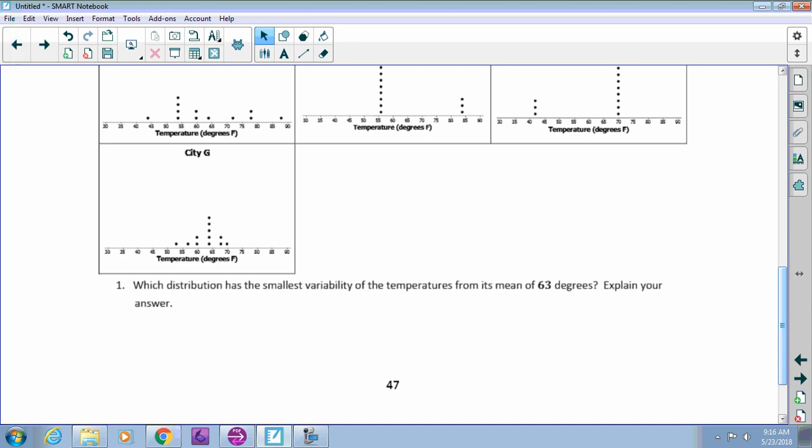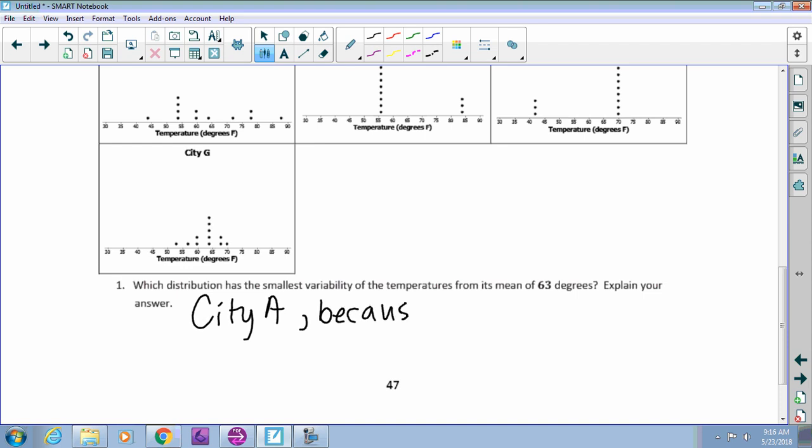Which one would have the smallest variability? Kyle, nice and loud. City A. Very good. City A is correct. Why? Because, Maya? It's just what temperature on Earth. Very good, because the temp is always 63 degrees. Always and forever.